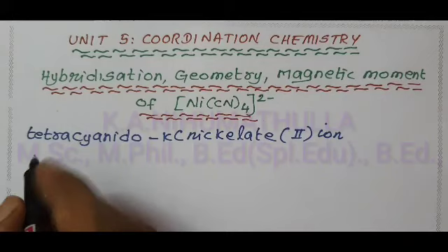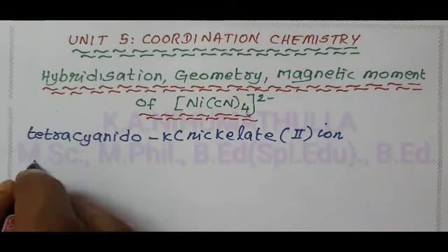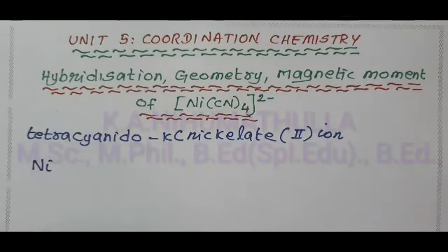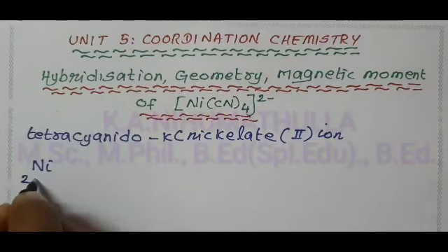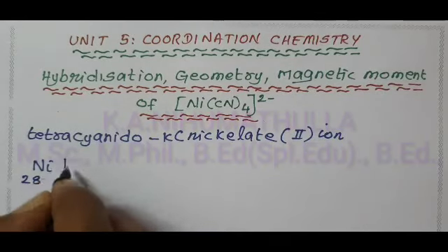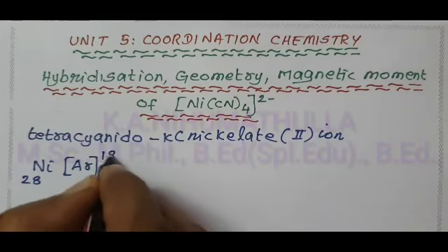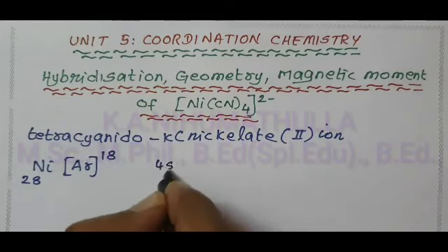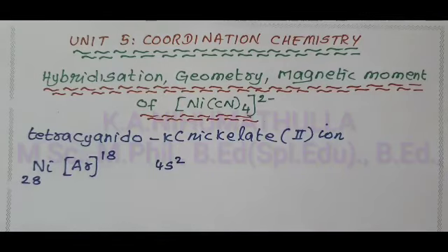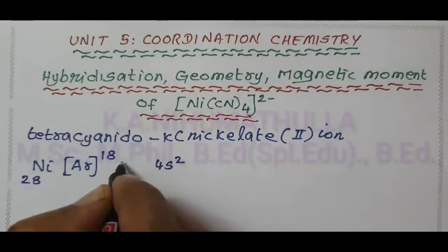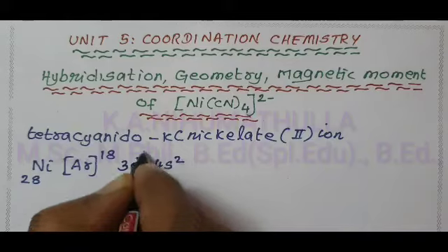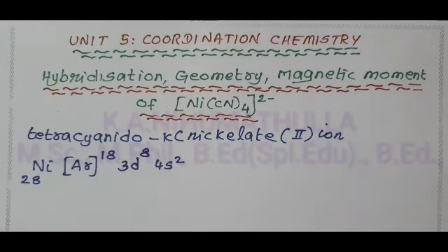First we have to write the electronic configuration of nickel, Ni. Atomic number 28, the electronic configuration is argon 18, the next electrons enter the 4s orbital according to the Aufbau principle, so the remaining 8 electrons occupy the 3d orbital.